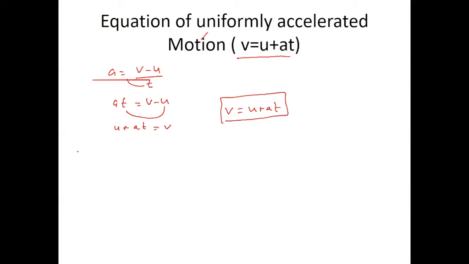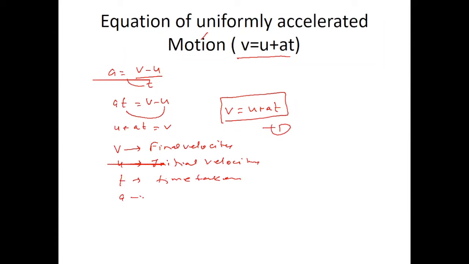This is a very useful equation, and this is the first equation. v is the final velocity, u is the initial velocity, t is time taken, and a is acceleration. Any doubt on this? No doubt. Okay.